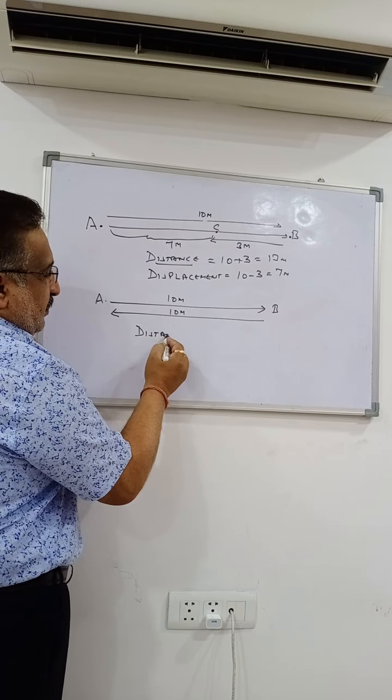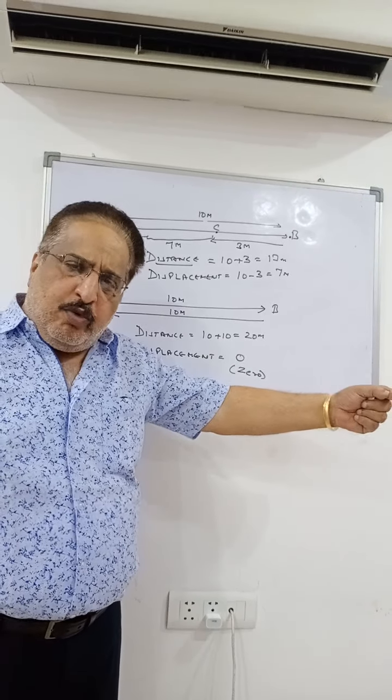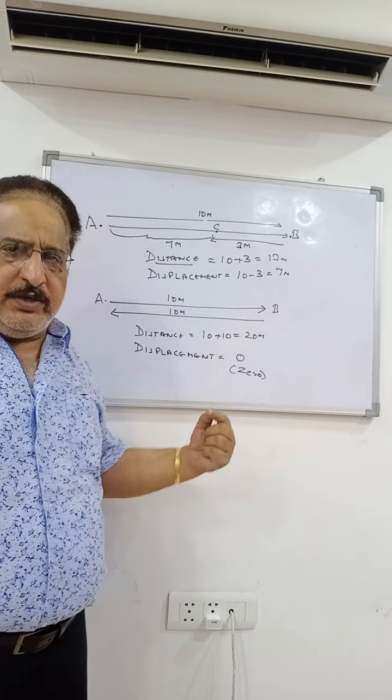So that is what displacement and distance are. That means displacement can be 0, distance cannot be 0. When will displacement be 0? If a body moves from one point to the other and along the same path it moves from the other point to the first point.